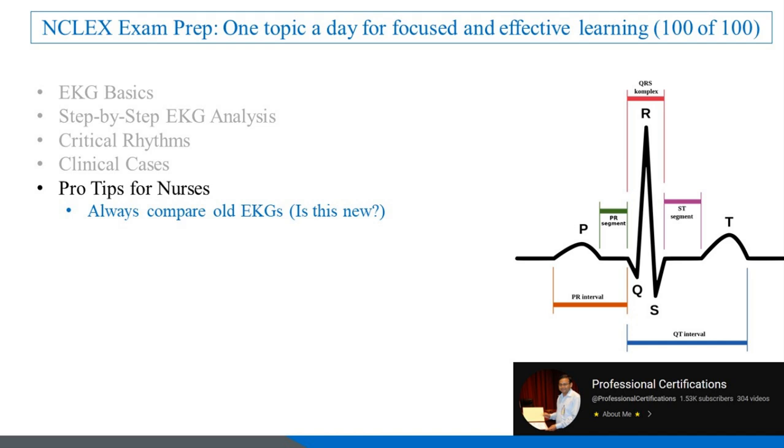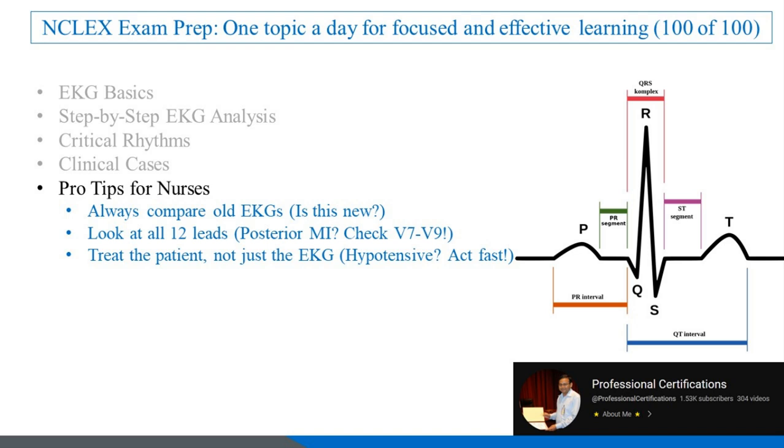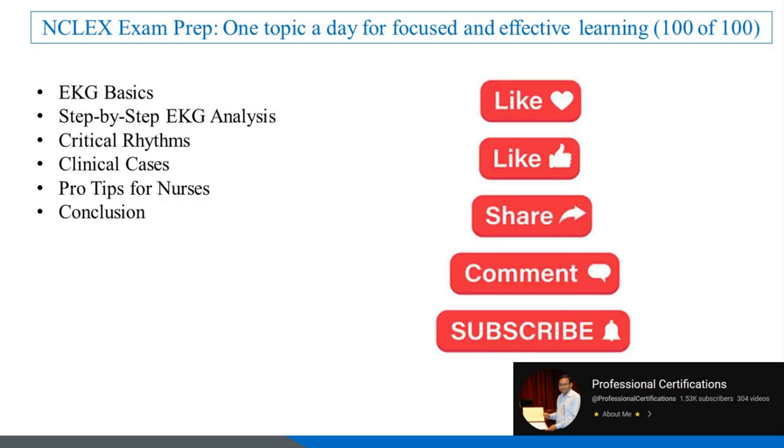Always compare old EKGs. Is this new? Look at all 12 leads. Posterior MI. Check V7, V9. Treat the patient, not just the EKG. Hypotensive? Act fast. Conclusion. EKGs seem complex, but with this system, you'll catch deadly rhythms every time.